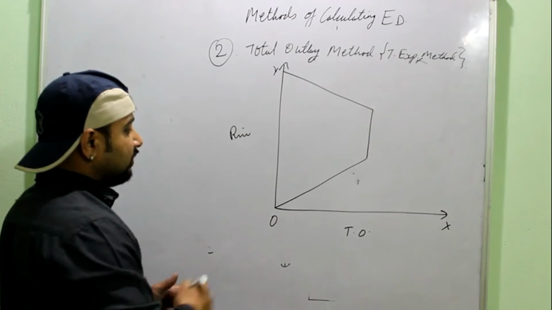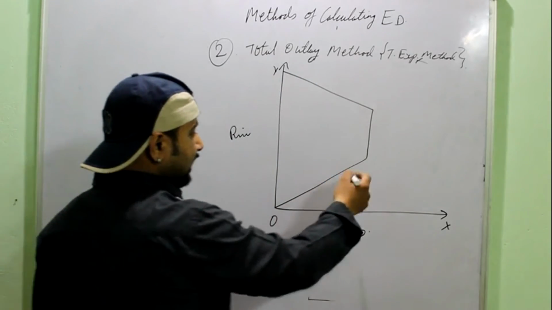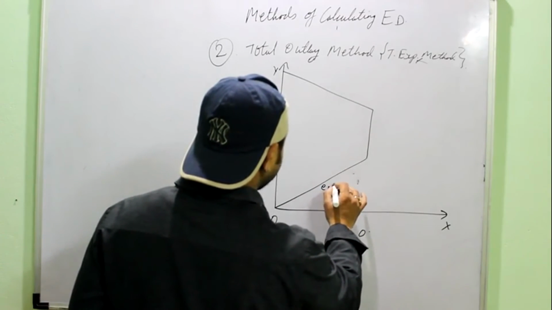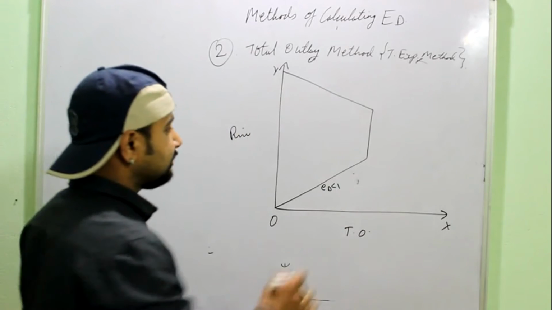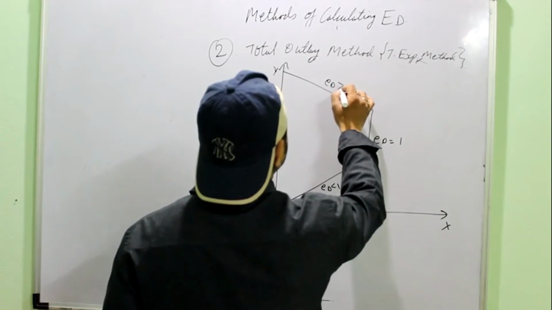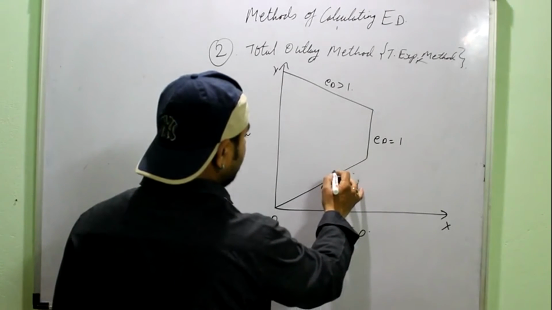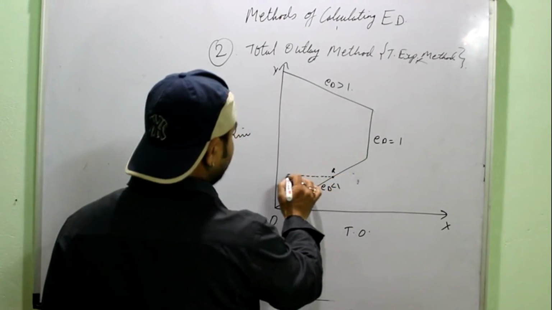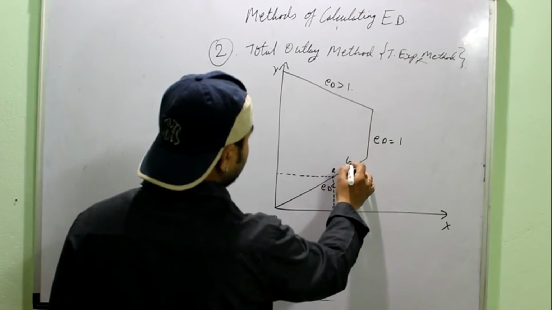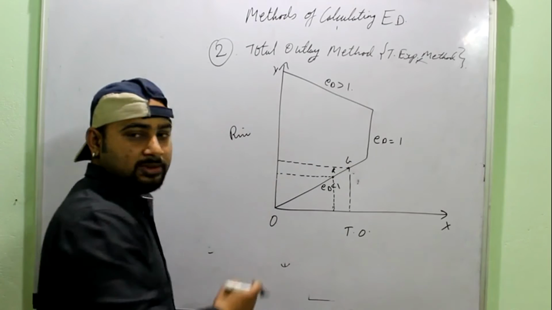Simple to draw: an upward sloping line, a straight line, and a downward sloping line. The upward sloping line, you already know, shows the direct relation, so ED is less than 1. Here total outlay remains unchanged, so ED is equal to 1, and here ED is greater than 1. If you have any problem understanding it, I'll make it easier. Suppose you are on point A on this line. If you move on to point B, both are increasing: total outlay is increasing and price is also increasing.